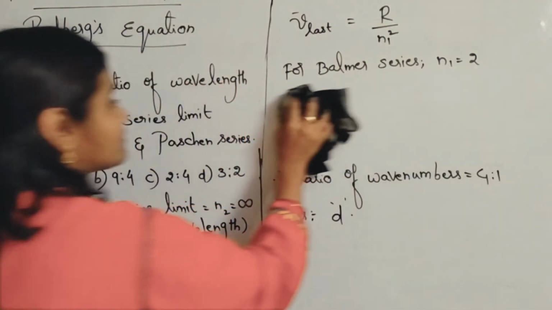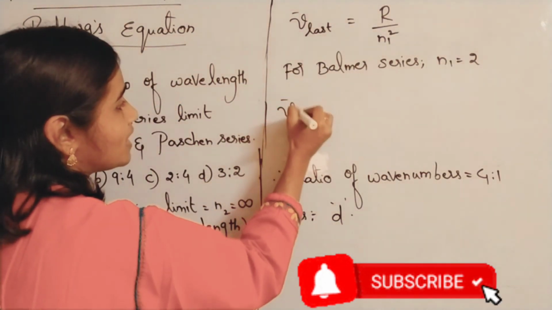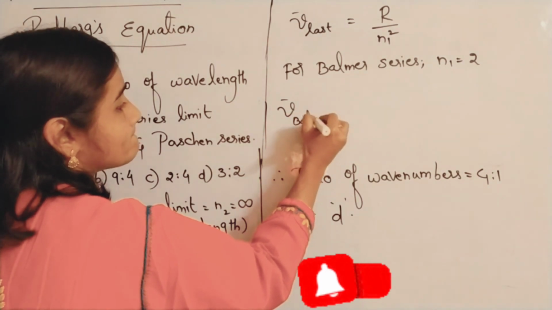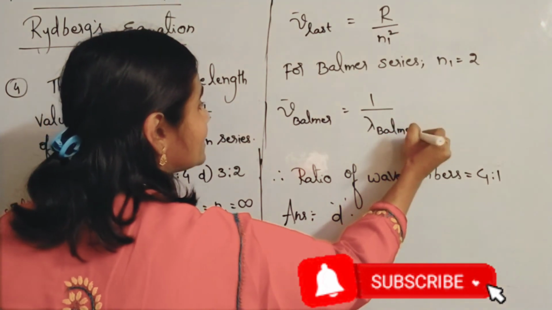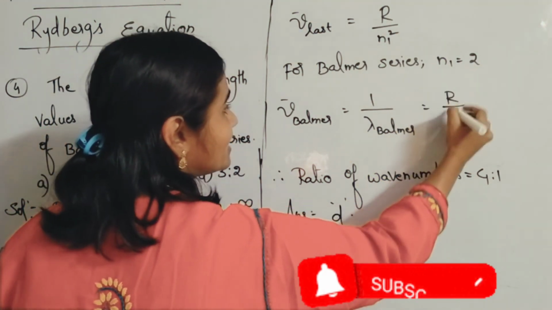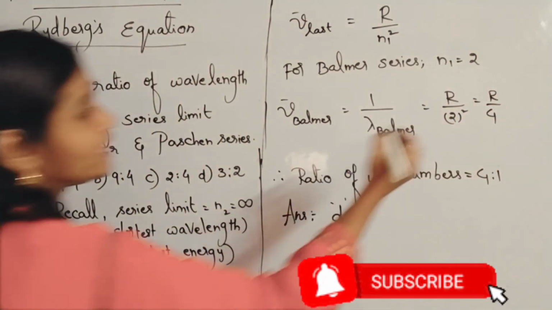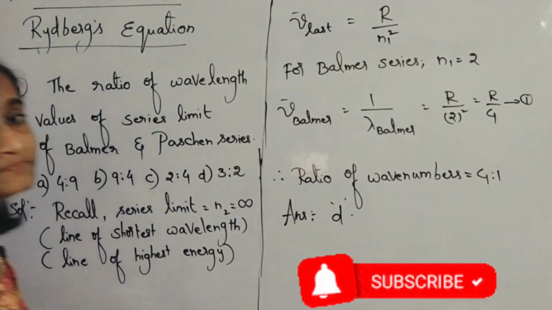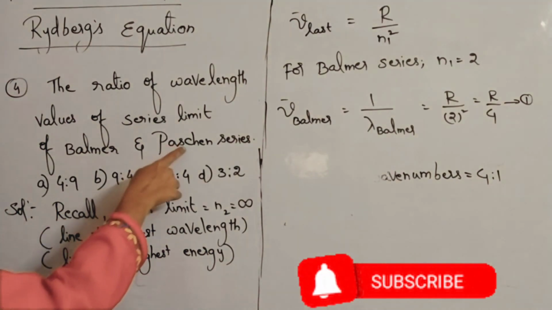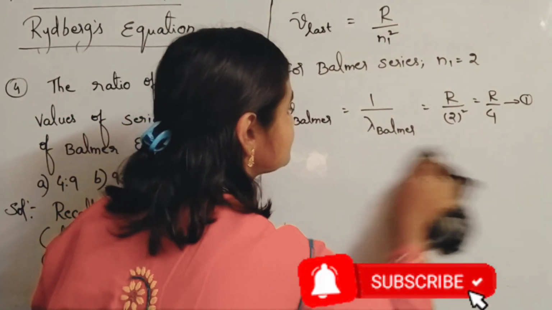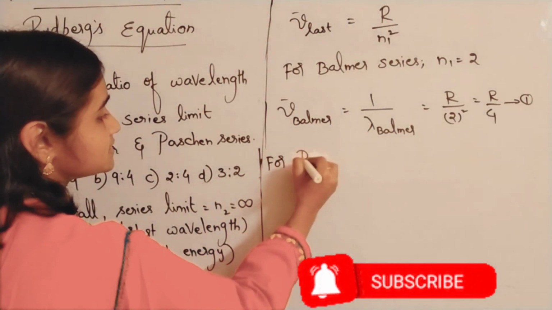So the limit line for the Balmer series will be how much? He is asking you to find the ratio of wavelengths only. So nu bar Balmer is equal to 1 by lambda Balmer, which is equal to R by n1 square, that is R by 2 square, which means R by 4. Take this as the first equation. In the same way, find it for the Paschen series also.